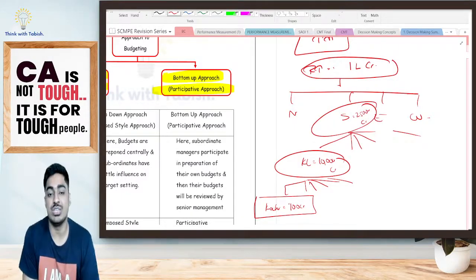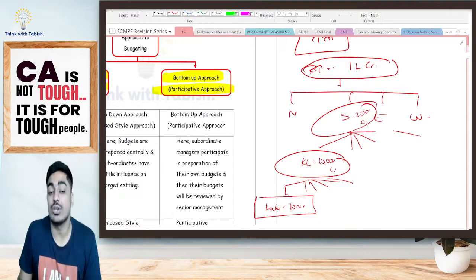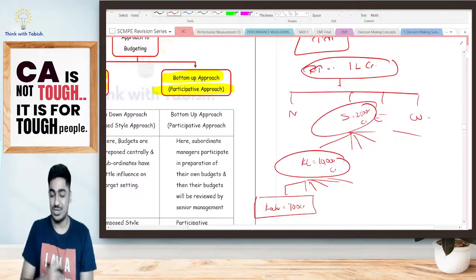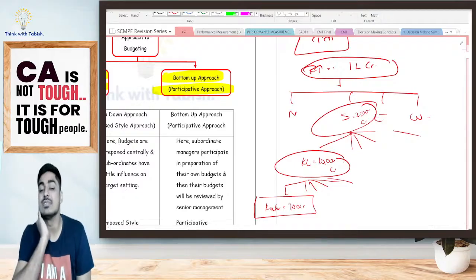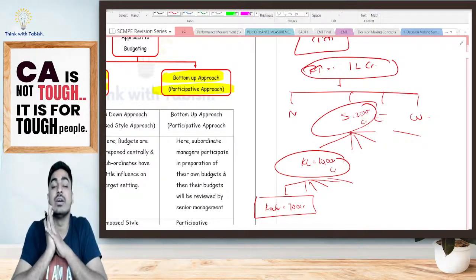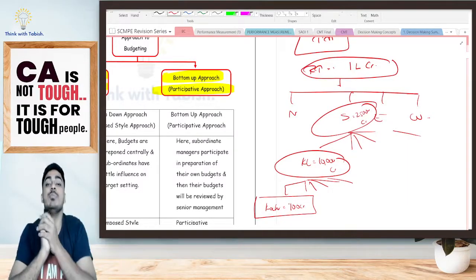Now, what is the issue here, students? I am imposing, I am telling Kochi division, yes, you guys achieve a turnover of 100 crore for the next year. But we have never asked them, are you in a position to achieve 100 crore? Is it possible? Is it feasible? None of those things we have asked. Yes, it might be possible that they are not in a position to achieve that turnover, that budget that we have given to them at all. But budget will be imposed on them.